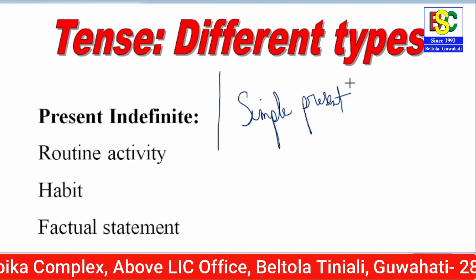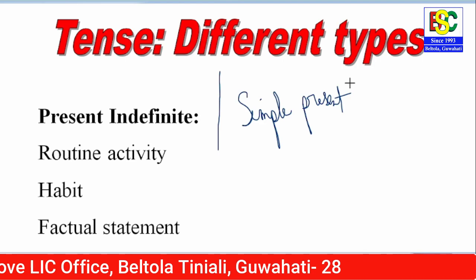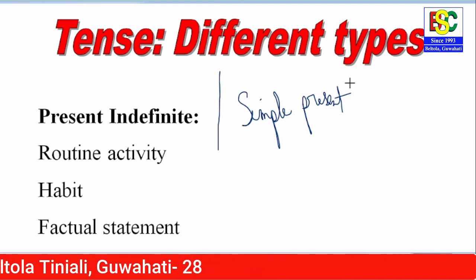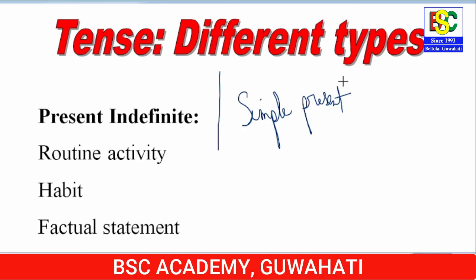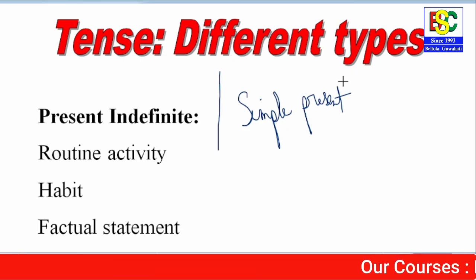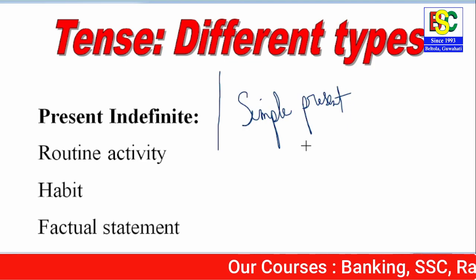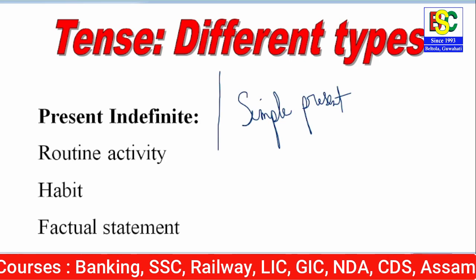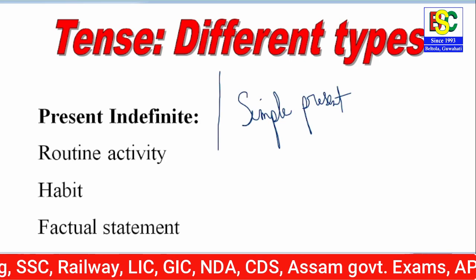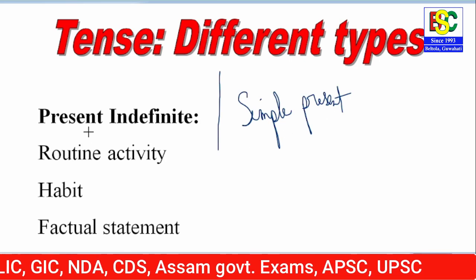Now we are going to understand precisely when and how we have to use the present indefinite tense. Okay, to describe a routine activity we have to use the present indefinite. Again to describe a habit we use the present indefinite tense. Again to describe a factual statement we use it.